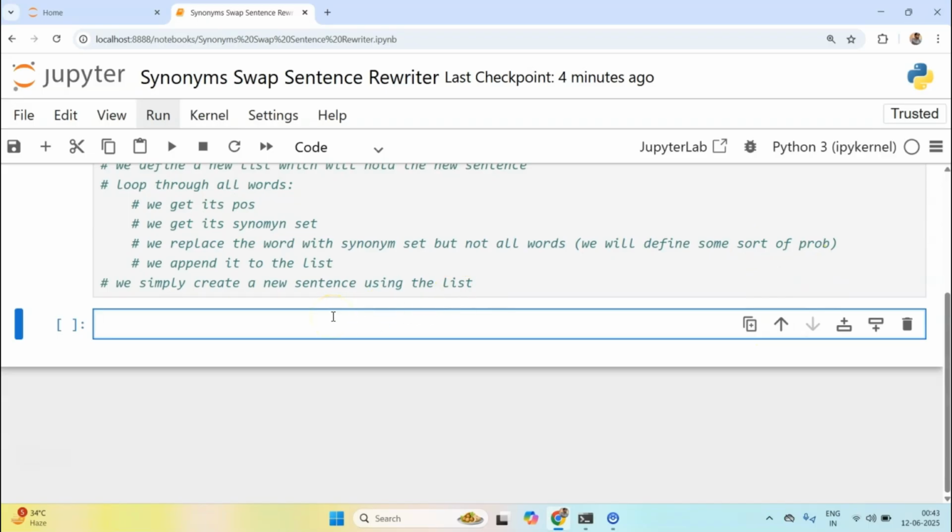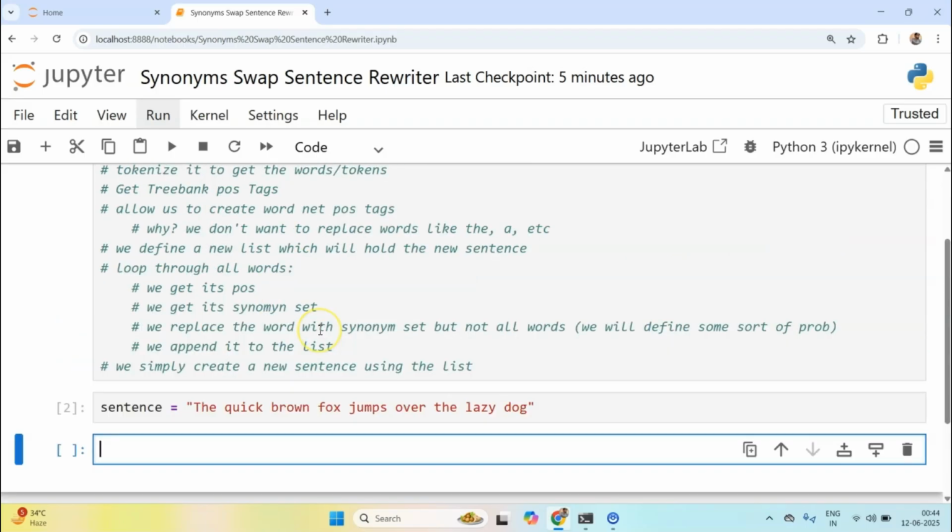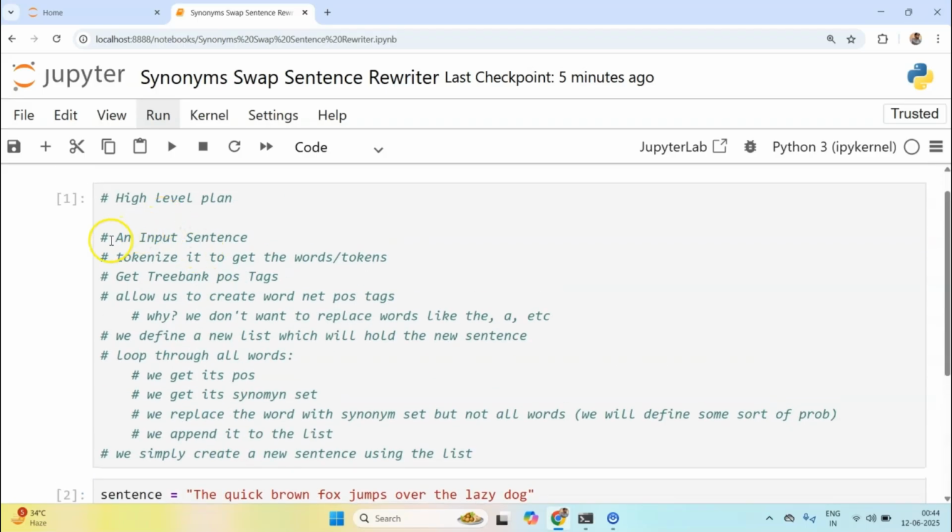We will create a function which will ask users for the inputs, but for now let's start with one sentence, so that we can see the output right away. The sentence that we will have is, let's say, the quick brown fox jumps over the lazy dog. Okay, we have this sentence, so now the first step is done.